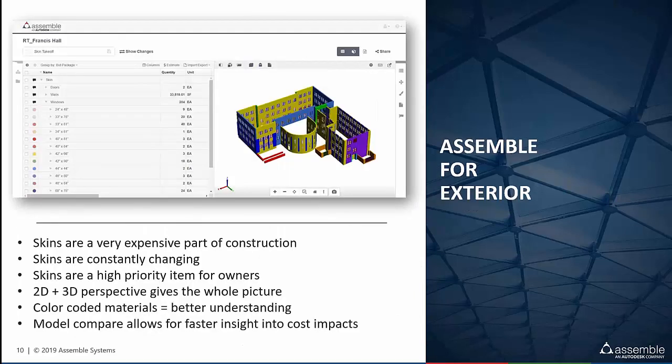Now, real quick, just getting out of the structural trades, Assemble's ability to group, quantify, visualize, and condition model information and take that beyond the limits of what the model provides becomes even more important. We've worked with a lot of specialty subs on the exterior, like precast, glazing, curtain walls, to get some of those advanced quantities, I'll call them. Just for instance, gross square footage. Instead of taking the net square footage that the model spits out to you, we want to take that gross square footage because that's going to make a huge difference in the estimate that you're delivering.